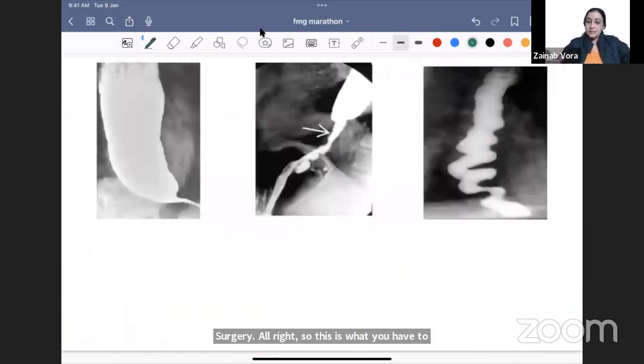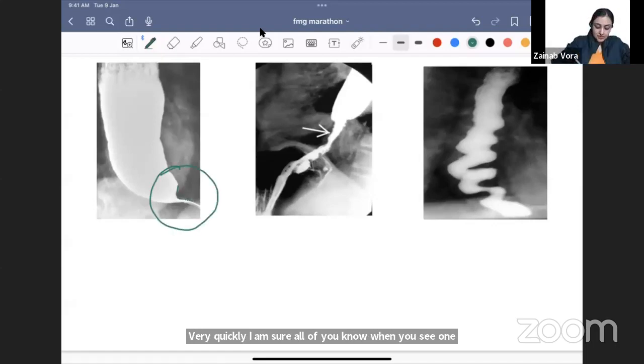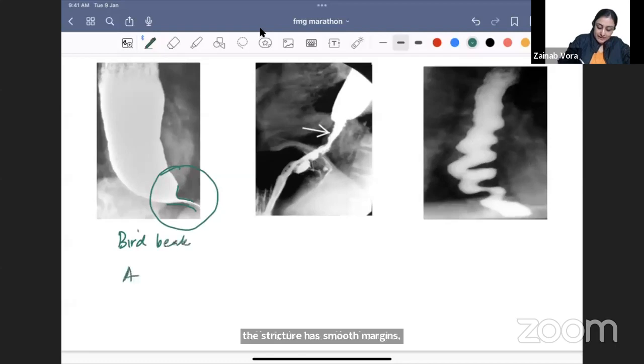Right. Now looking at the pathologies. So three pathologies now for barium. I am showing you three barium swallows. Very quickly, I am sure all of you know, when you see one smooth tapering, कहाँ पे देखना है? यहाँ पे. The stricture has smooth margins. This is what we call as the bird beak sign. Smooth मतलब benign.